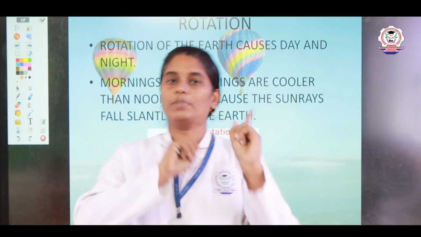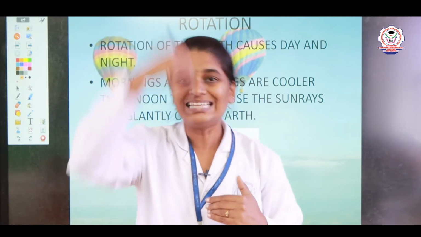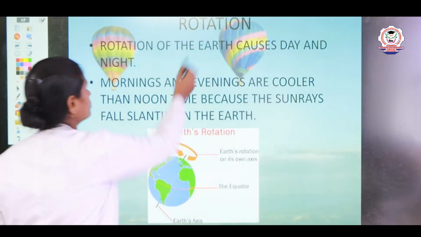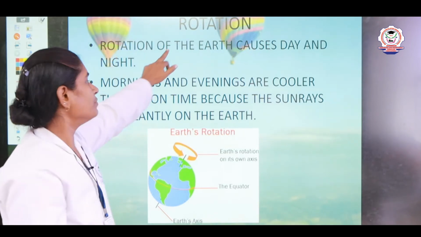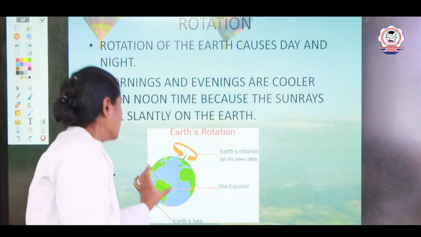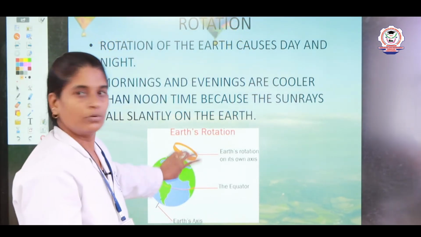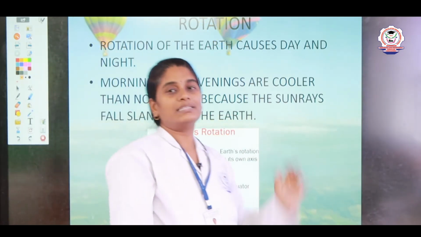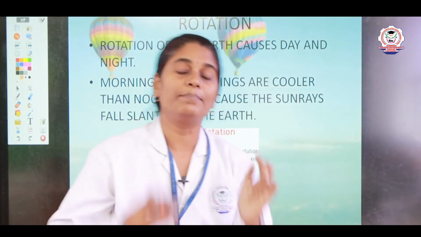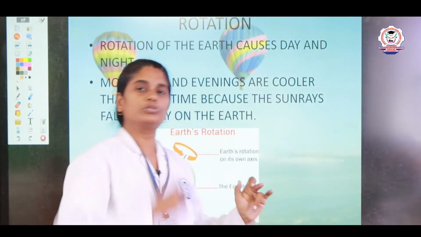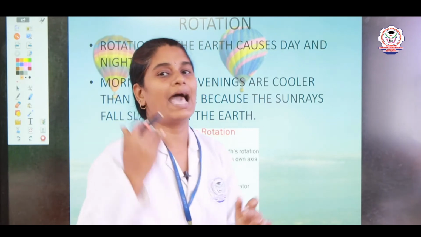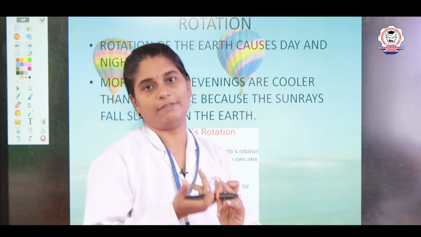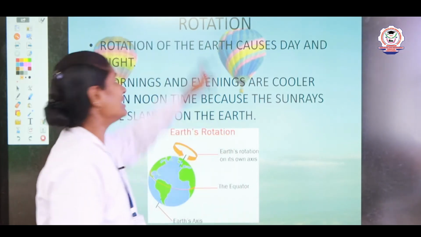The spinning movement of the earth on its axis is known as rotation, right. So, what is rotation here? Rotation means the earth rotates itself with the help of its axis. What is axis? Axis is nothing but an imaginary line that passes from the north pole to the south pole. This is known as axis. With the help of the axis, the earth spins itself, right. So, this movement is known as rotation.